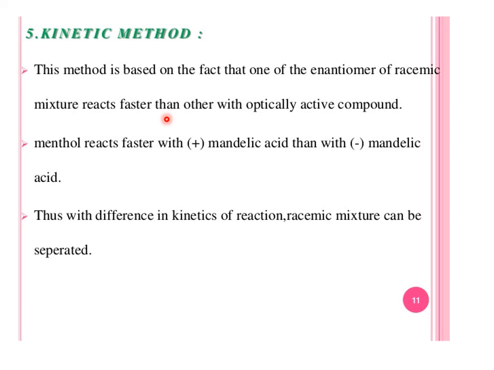These were the different methods which we can apply for the resolution of a racemic mixture. Here I have only discussed different methods: the kinetic method, the biochemical method, then the chromatographic method, then the partial crystallization, and then the mechanical methods. These are different methods which can be used for the resolution of a racemic mixture.